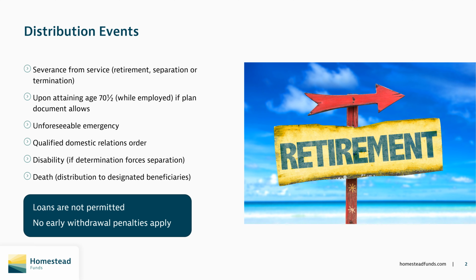And finally, unlike 401k plans and IRAs, there are never any early withdrawal penalties. So after a separation event, funds can be withdrawn and must be taxed, but there's never any 10% penalty for withdrawing these funds at an age that's under a specified number, such as age 55 or 59 and a half. This is because these funds are deferred compensation and are not retirement savings where these minimum ages apply.